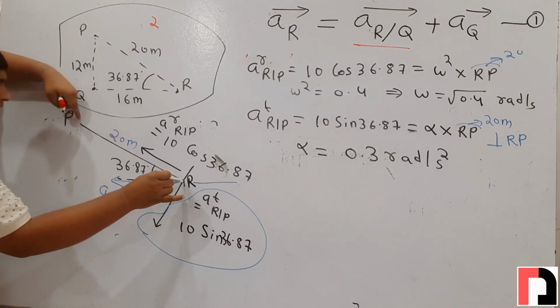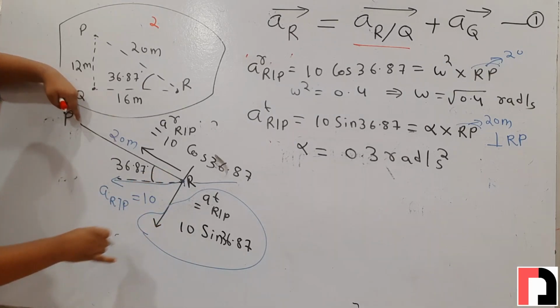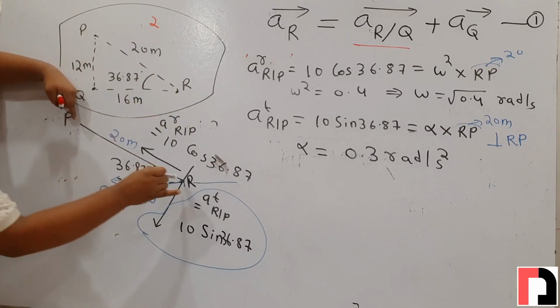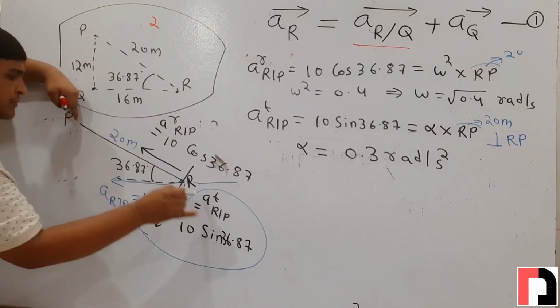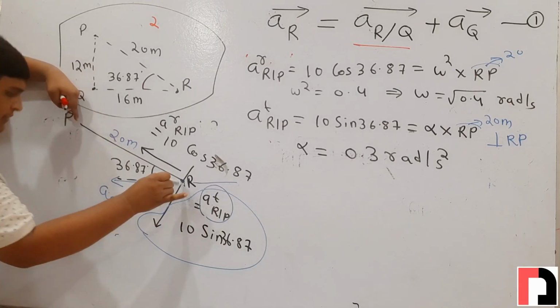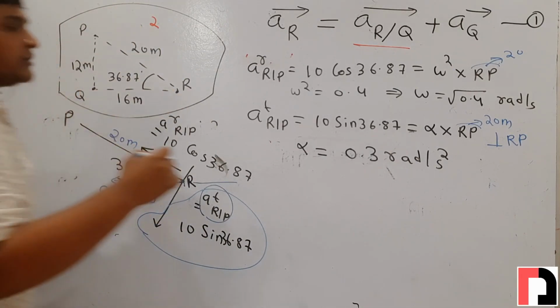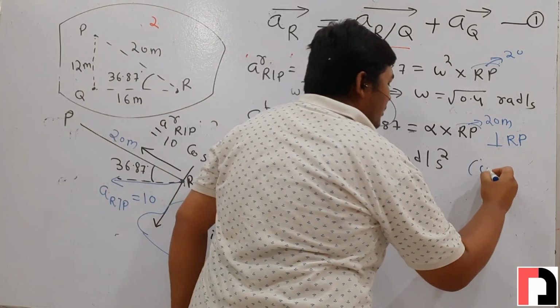By rotating the point r with respect to p in the direction of the tangential component, the direction will be this. And what is this direction? Clockwise. So the direction of alpha will be clockwise.